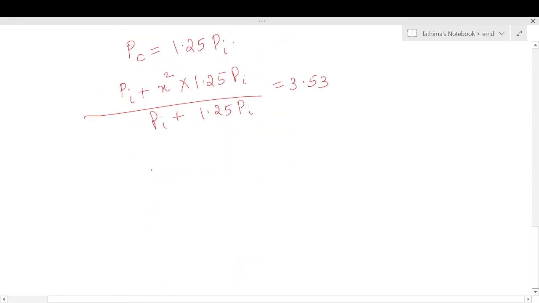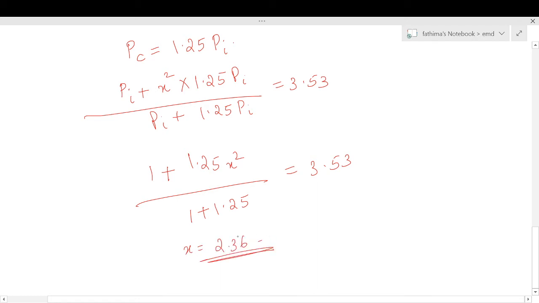Pi can be cancelled in the numerator and denominator. So 1 plus 1.25 x square divided by 1 plus 1.25 is equal to 3.53. You can solve for x and you will get the value of x as 2.36. So we have to find the half hour rating. Half hour rating will be equal to x times the continuous rating, that is 2.36 times the continuous rating. So this is the answer.